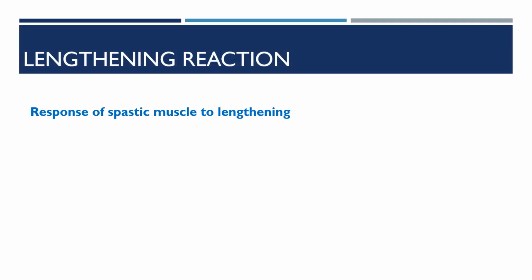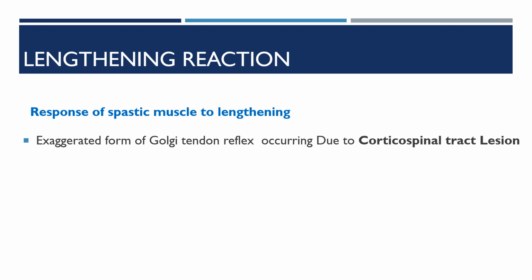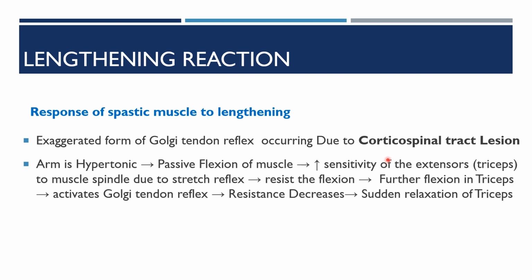Lengthening reaction. It is the response of spastic muscle to lengthening, an exaggerated form of the Golgi tendon reflex occurring due to a corticospinal tract lesion. So the arm is hypertonic, so passive flexion of the muscle increases the sensitivity of the extensors, that is the triceps, to the muscle spindle due to the stretch reflex. So this resists the flexion.